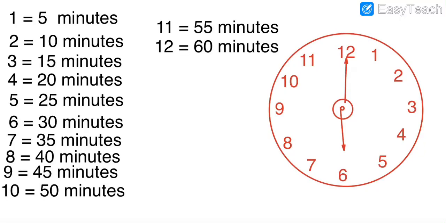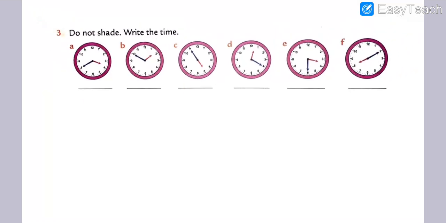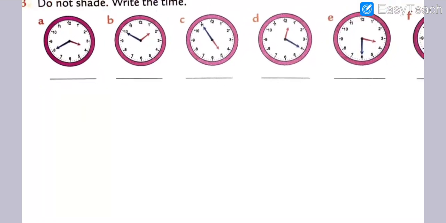So now let's check further, question number 3. My dear students, we will move on to question number 3, exercise number 10a. Let's check what is question number 3. Do not shade, write the time. Okay, here we have to write only the time. So one by one we have to do all these things. Understood all, my dear students, what I am telling you?